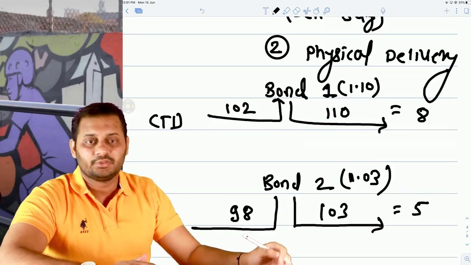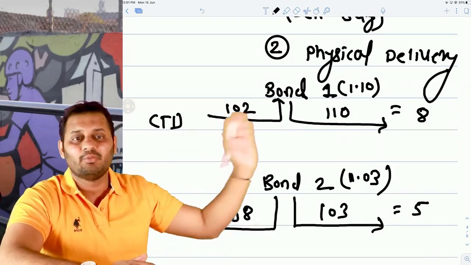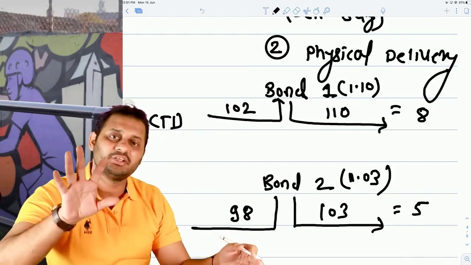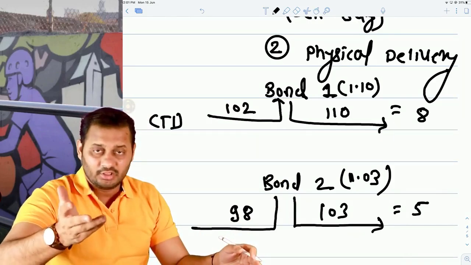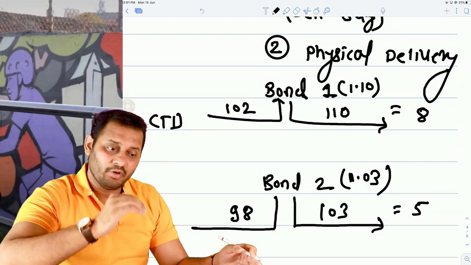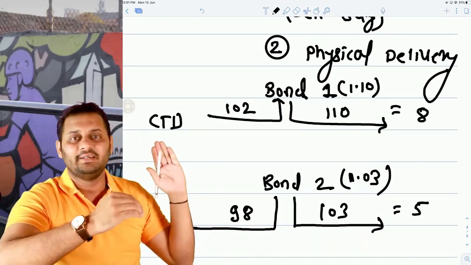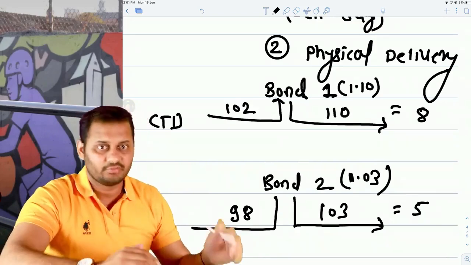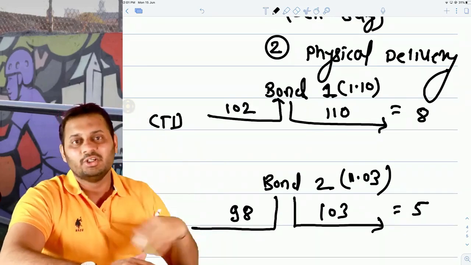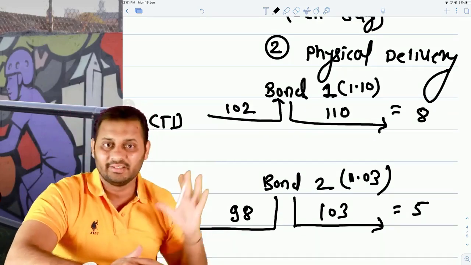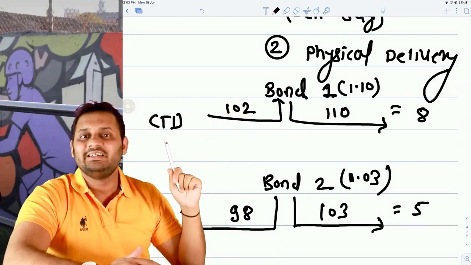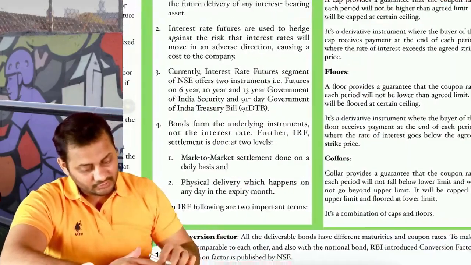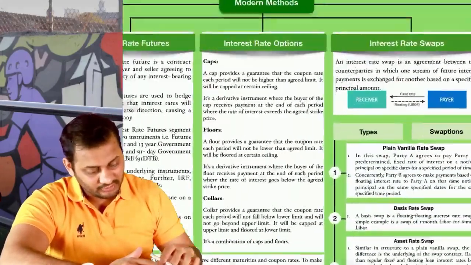Okay. So understand that CTD means the bond which gives you higher profit or lesser loss. There can be a loss. If there is a loss, then the bond with the minimum loss will be CTD. The bond with maximum profit or the minimum loss will be called as a CTD bond. So there are two things that you learned here in case of physical delivery. What is CTD bond and what is conversion factor? Okay, let's move on. This was all about the interest rate futures. Let's talk about the interest rate options.